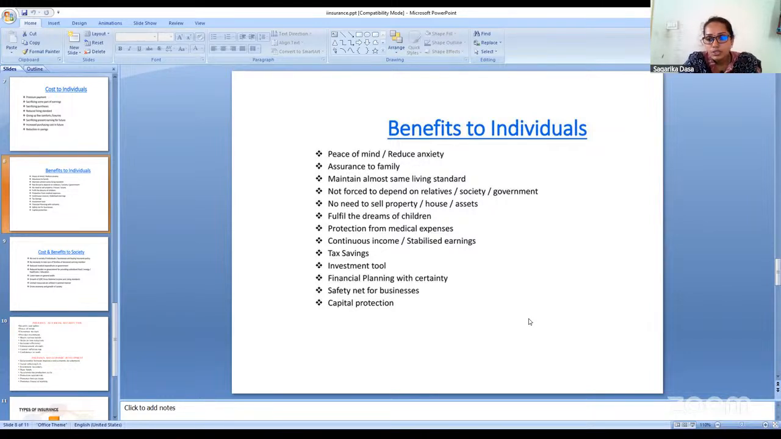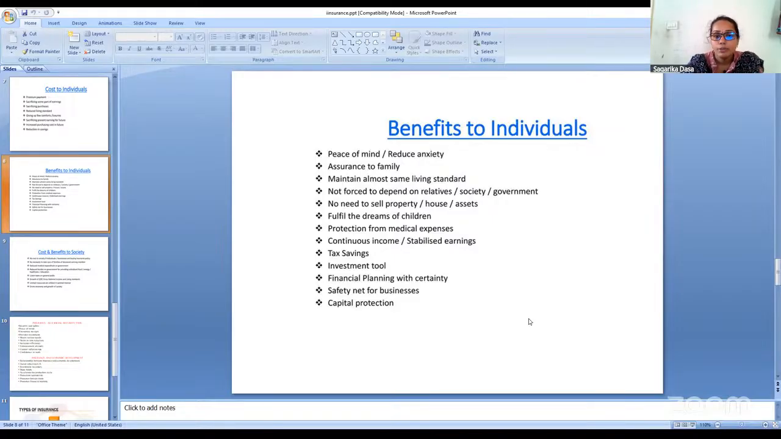Then fulfill the dreams of the children. If an insurance policy is there, the compensation amount will be utilized for fulfilling the dreams of the children, like for education purpose or for career building purpose or any other purpose. They can use the same compensation amount for fulfilling the children's dreams. It is another benefit to the individual.